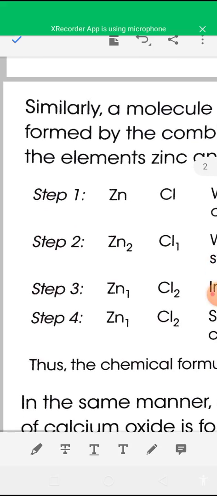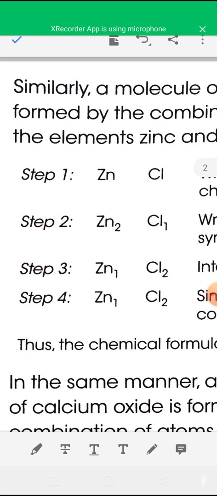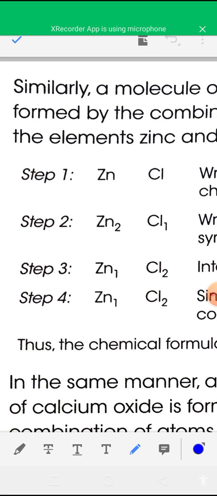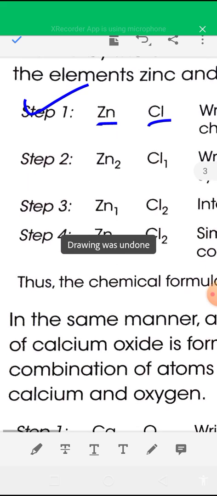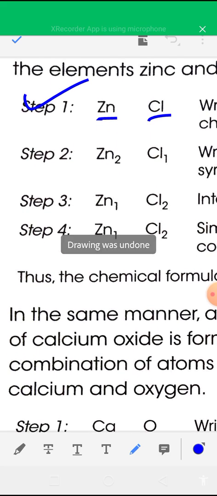One more example I am explaining. Formation of zinc chloride, ZnCl2. First step, you have to write down the elements present in ZnCl2. The elements are zinc and chlorine. In the second step, we have to write the valency of each as a subscript. Valency of zinc is 2 and valency of chlorine is 1. So you have to write the valencies. In the next step, you have to exchange the valency of zinc with the valency of chlorine.